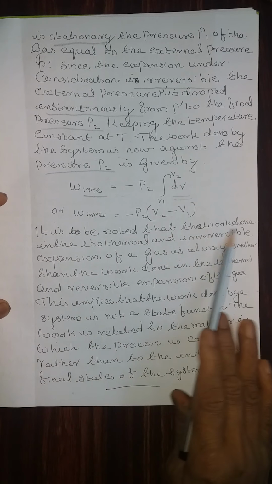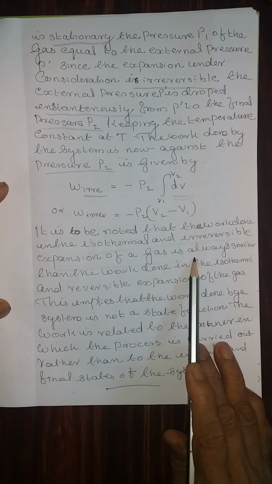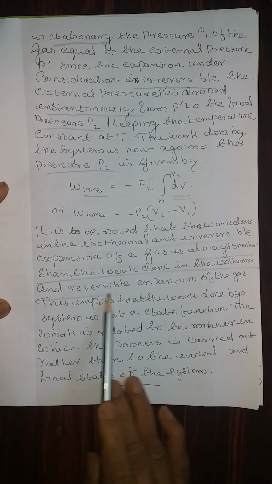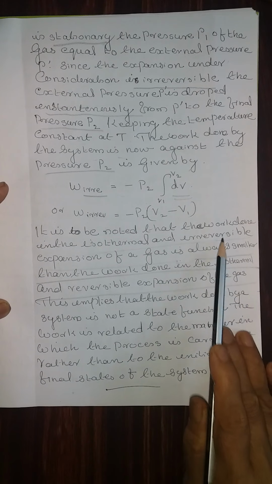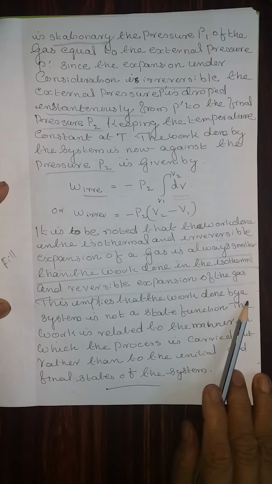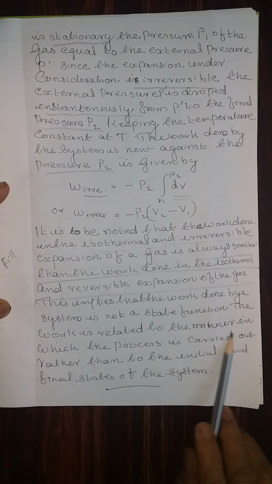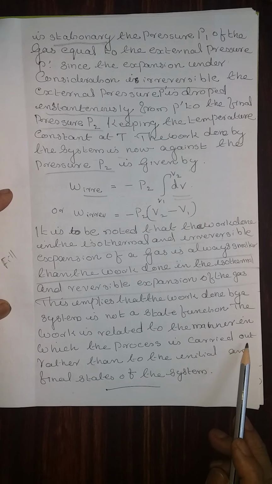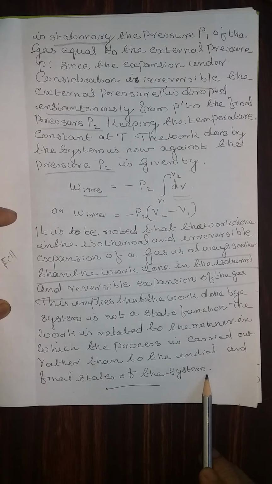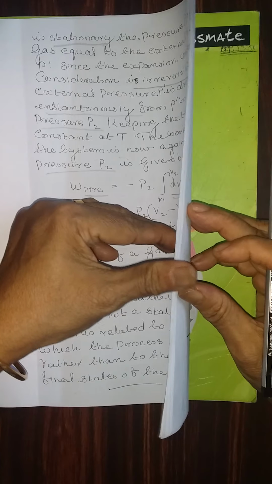It is to be noted that the work done in the isothermal irreversible expansion of a gas is always smaller than the work done in the isothermal reversible expansion of a gas. Fill in the blank question. This implies that the work done by the system is not a state function, and the work is related to the manner in which the process is carried out rather than to the initial and the final state of the system in the case of an irreversible work done by the system.